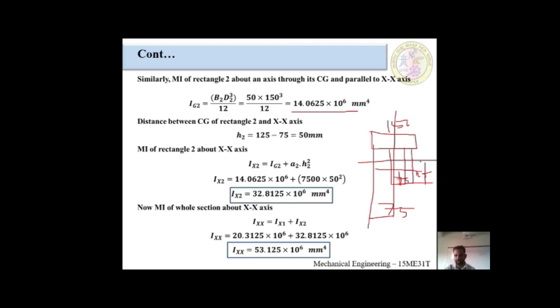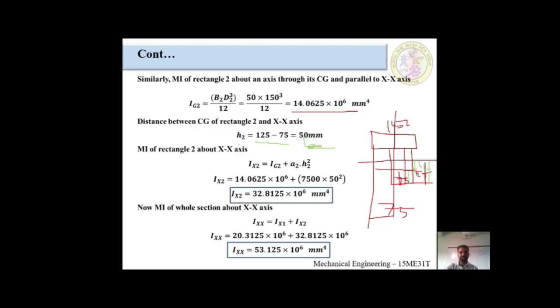From here to here it is 125, from here to here it is 75. This left distance would be the rest: 125 minus 75 is equal to 50 millimeter. I think you well understood that.